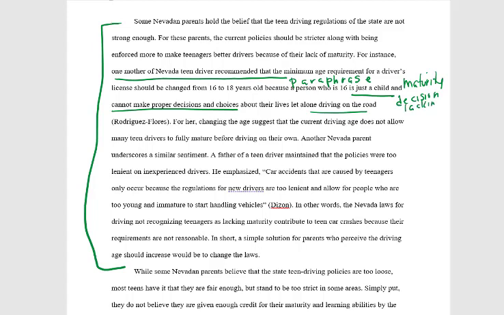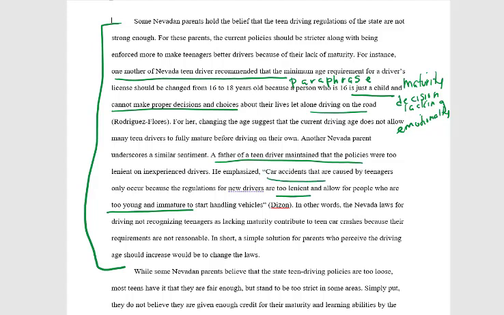And another way that we can look at this is to say that maybe there's not really any evidence for all of this, right? This is just a parent's perspective, which means that it is probably emotionally based. Okay, so we have some words that we are starting with. Now, the next person right over here is another one. A father of a teen driver maintained that the policies were too lenient as well. Emphasized car accidents that are caused by teenagers only occur because the regulations for new drivers are too lenient and allow for people who are too young and immature to start handling vehicles.